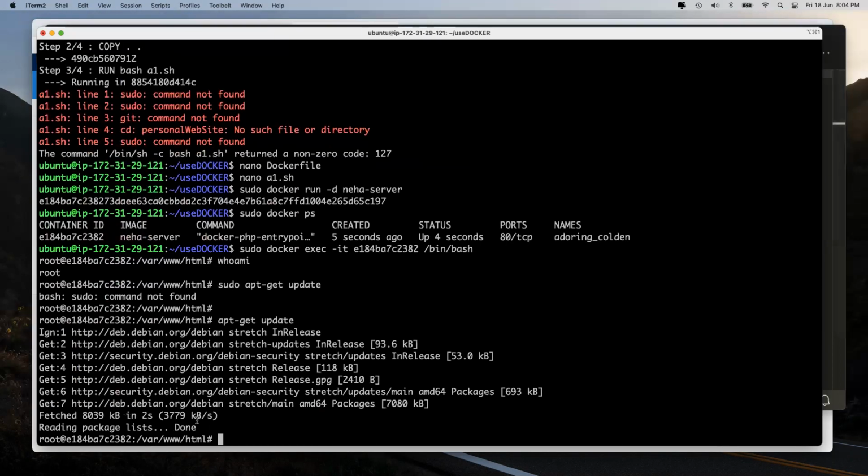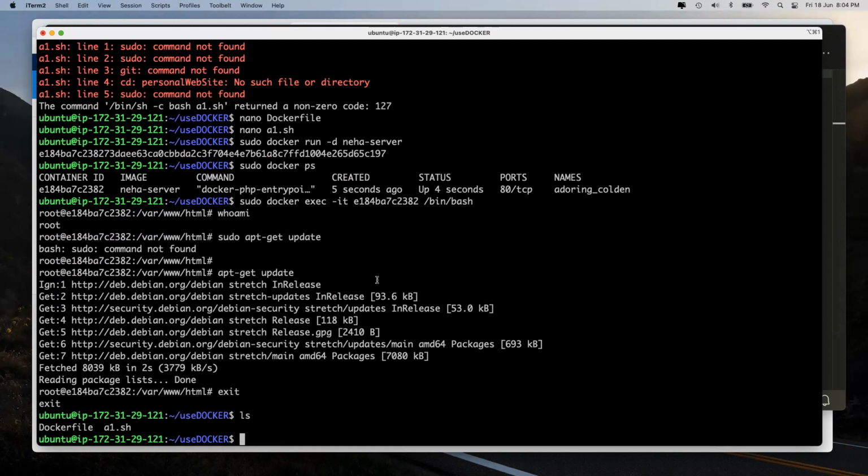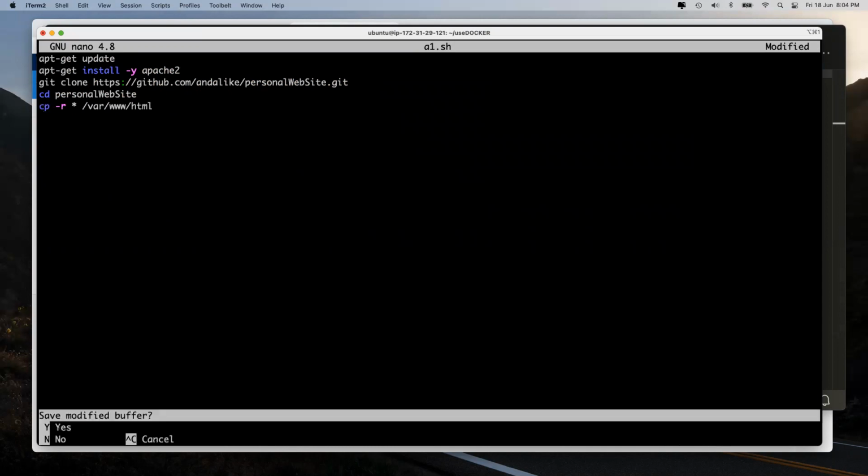Okay. Now let's exit this. And was it running with -t? So first of all, leave it. I'm not stopping it because anyhow I know it won't build that easily. So once I reach the last step, then I will worry about stopping this container. Right now I am more worried about my script a1.sh. I know what has to be fixed is remove this, and remove this. Are all of us good till here?